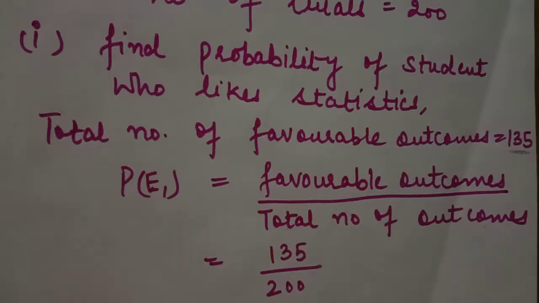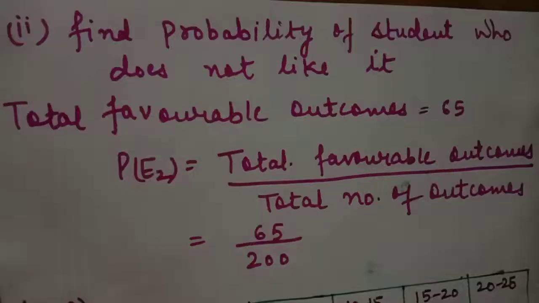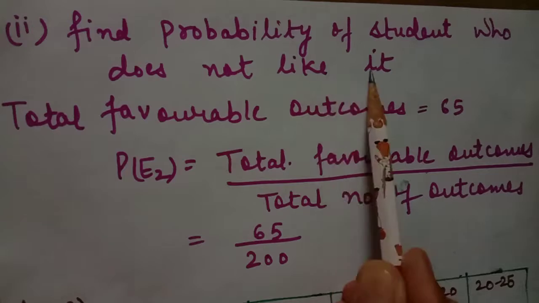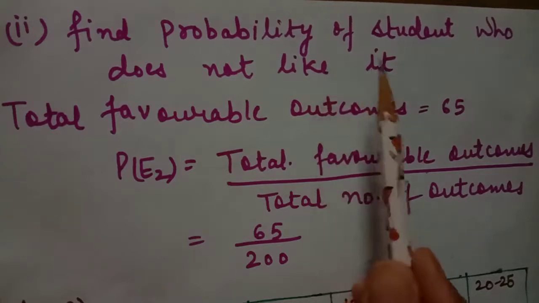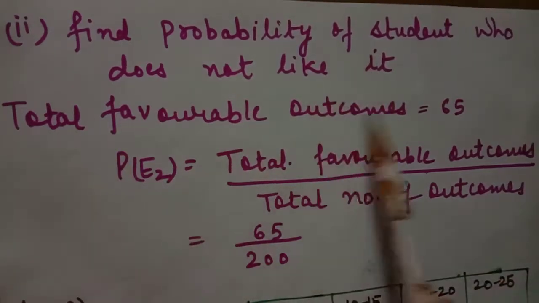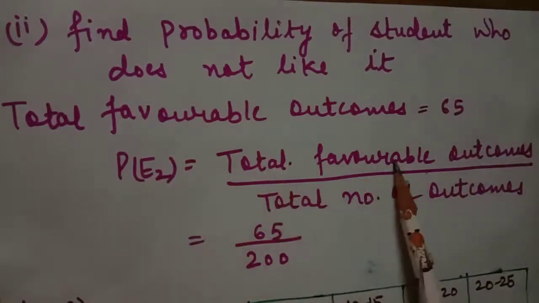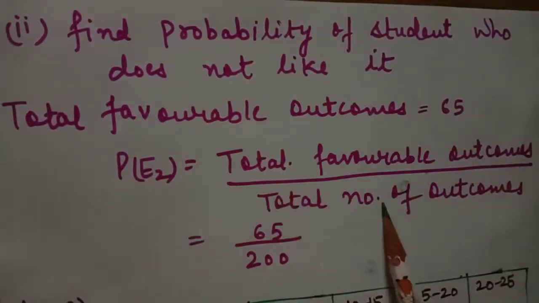So the second part of this question is to find the probability of the student who does not like it. It means who does not like the subject. Total favorable outcomes are 65. P(E2) is total favorable outcomes divided by total number of outcomes, which is 65 divided by 200. This is your second part of question number 7. Now we will go on to question number 8.